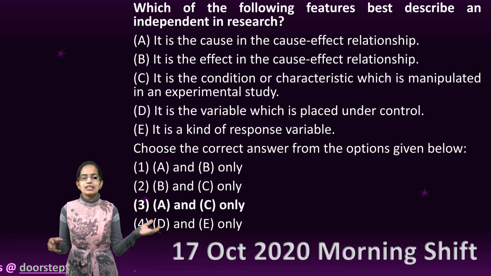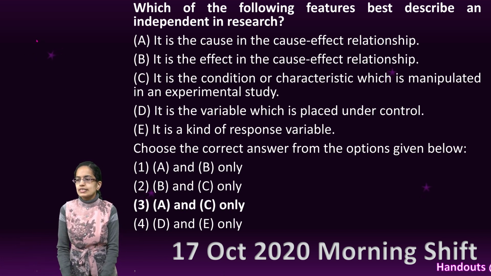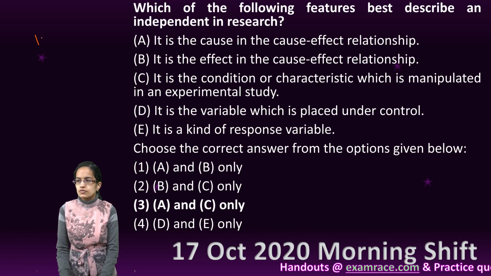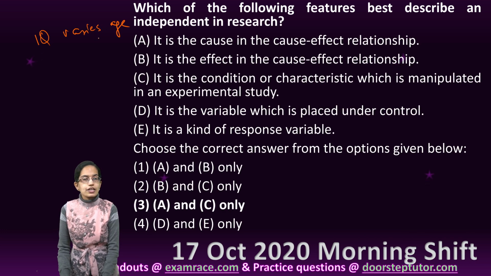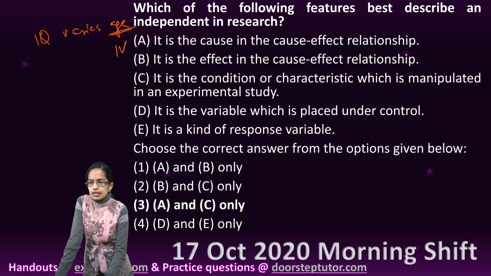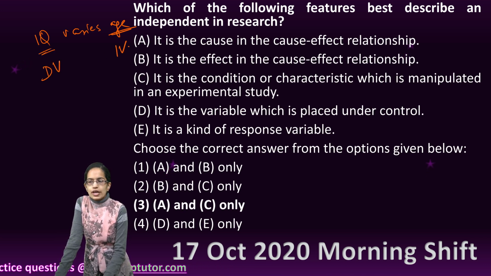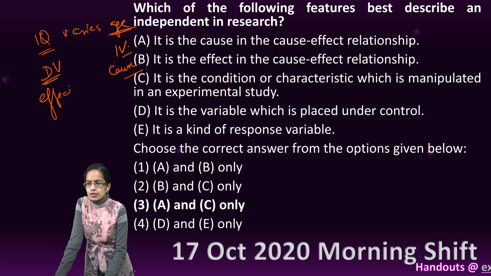So dependent variable is dependent on what? On the independent variable. So let's say I put it as a simple example, and my example here is that IQ changes with age or IQ varies with age. Now when I say IQ varies with age, age is the independent variable, and if I am changing the age, what is changing is IQ, so IQ becomes the dependent variable. So age here is the cause, or the independent variable is the cause, and the dependent variable is the effect.